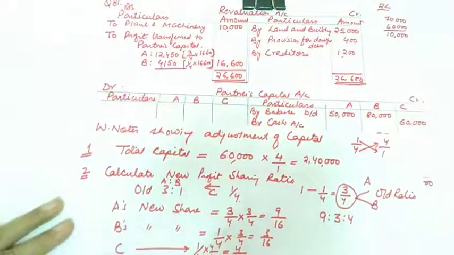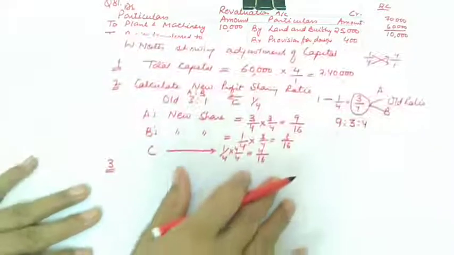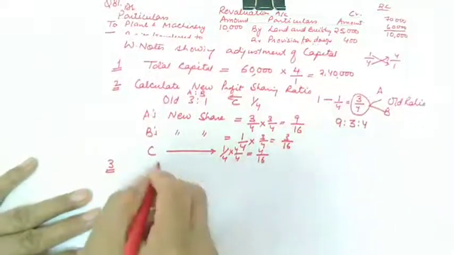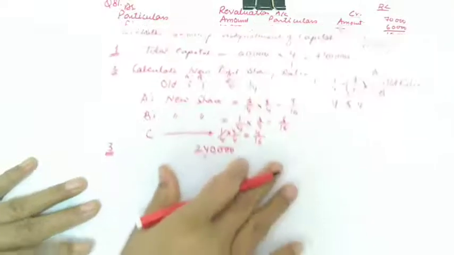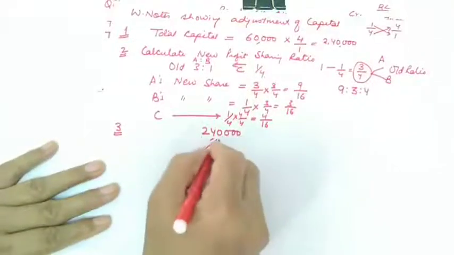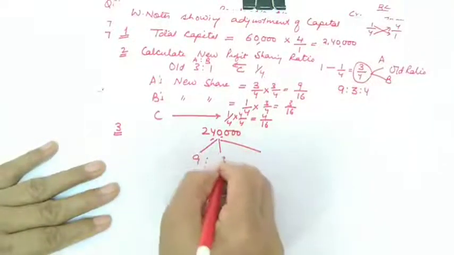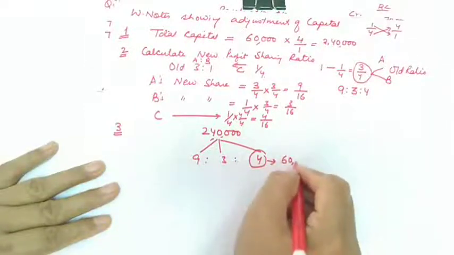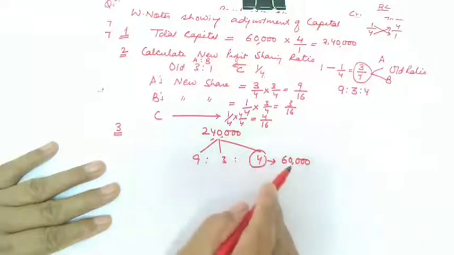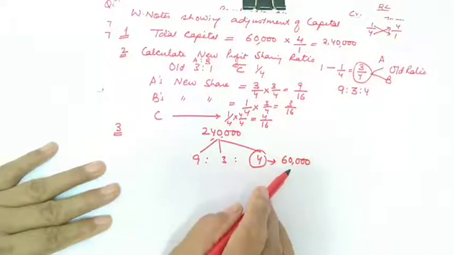So third step will be dividing this capital in the new profit sharing ratio. So 2,40,000 we are dividing in the new profit sharing ratio 9:3:4. C has already invested 60,000, so we don't have to disturb C's capital.